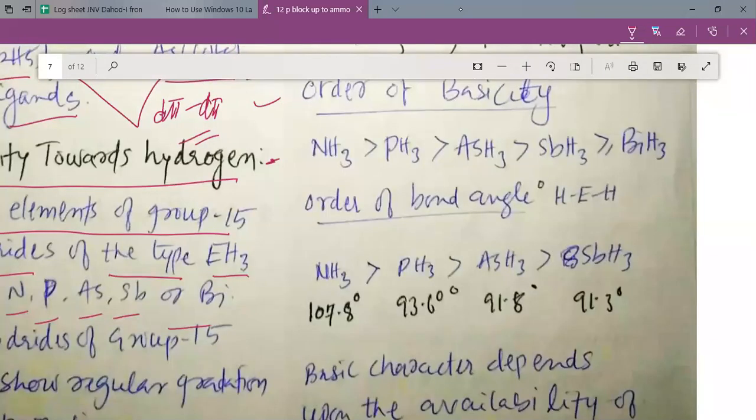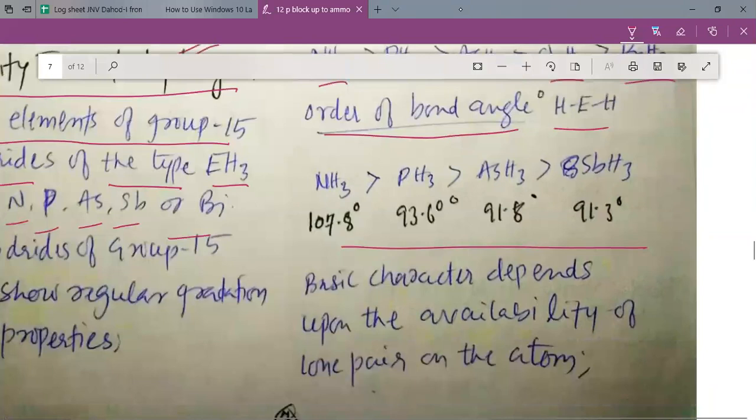It is the order of basicity. Ammonia is the strongest base, whereas BiH3 is the weakest base. So you can see that as you go down the group, the basic character decreases. Now, why does basic character decrease? Or let us study even about the order of bond angle, H-E-H. As you go down the group, this bond angle also decreases. Ammonia has got the highest bond angle, 107.8 degree, whereas bismuth has got only the bond angle of 91.3 degree.